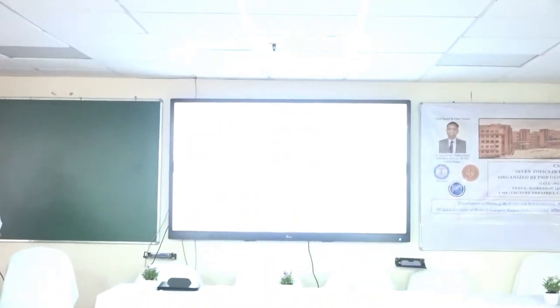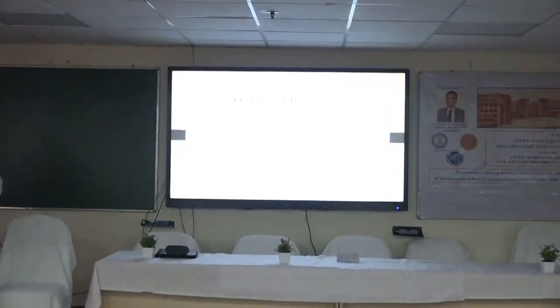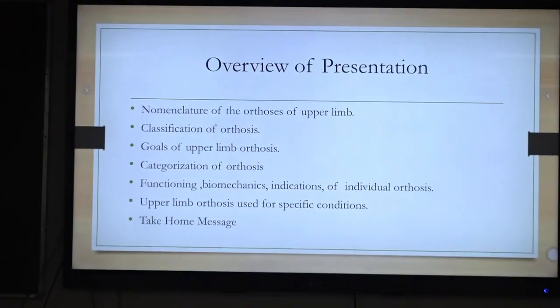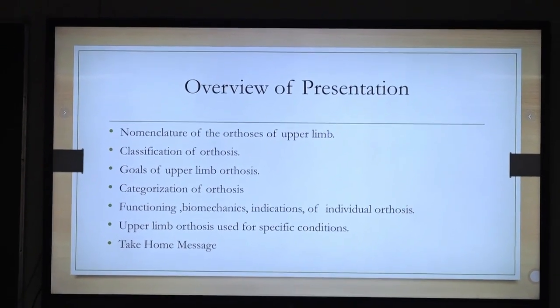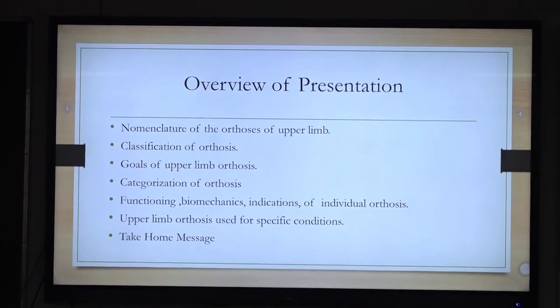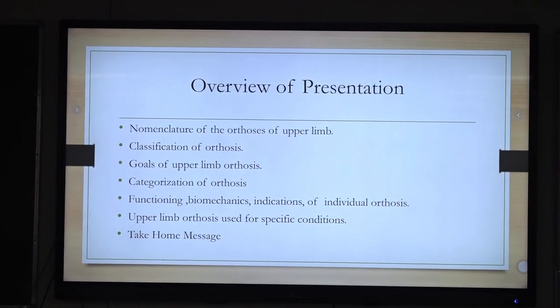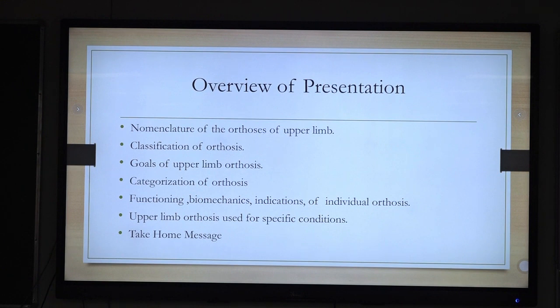This will be important for exam purposes. Then the functioning, biomechanics and indication of each individual orthosis. And we will move to the specific orthosis in specific conditions, and we will conclude with the take home message. So let me start.